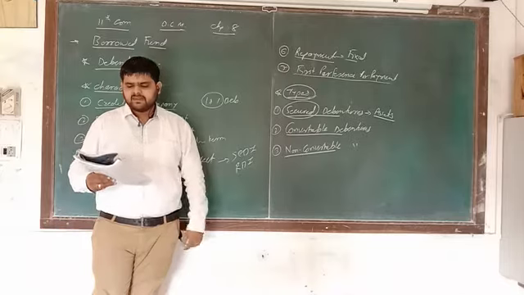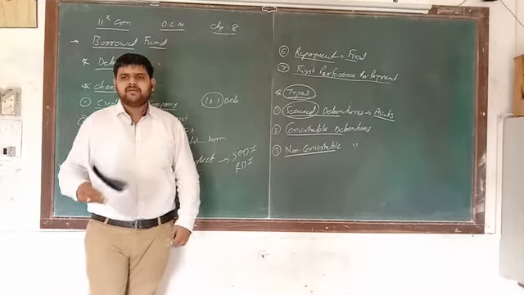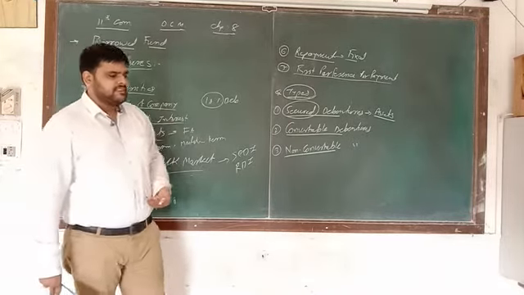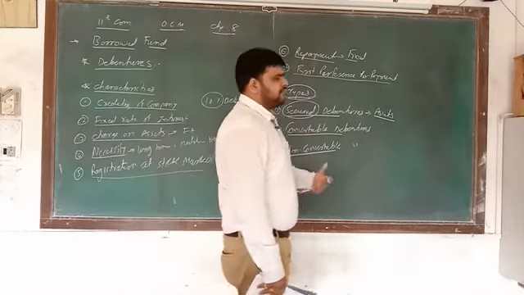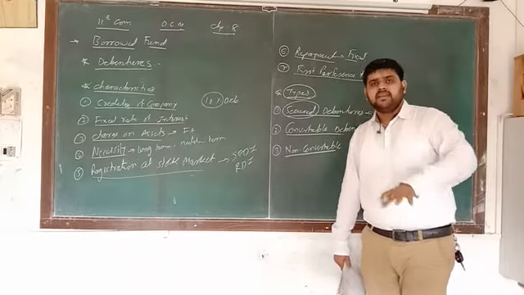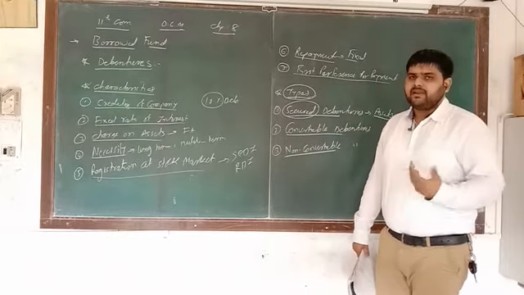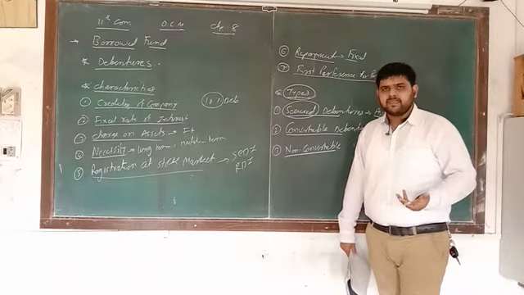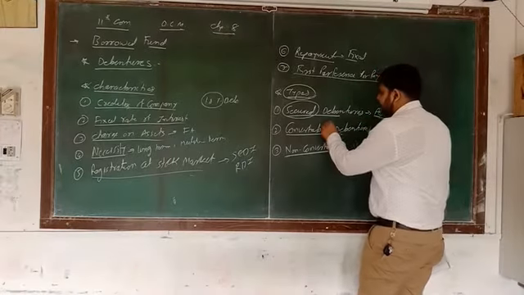Okay. Next one, number 2, convertible debenture. For example, it's a 5-year debenture. So after 5 years, it is converted into share, preference share, or cash. So that is called convertible debenture.